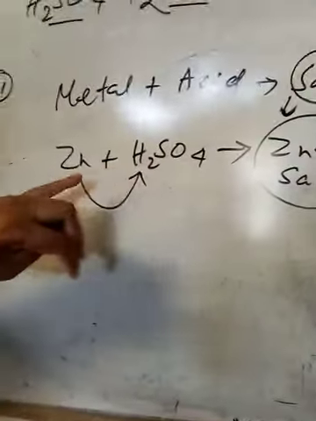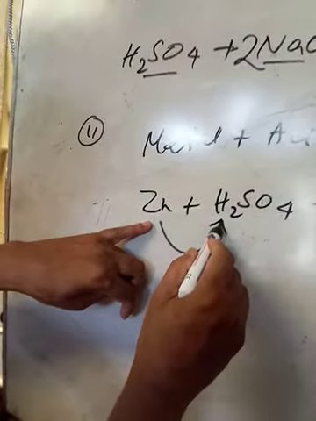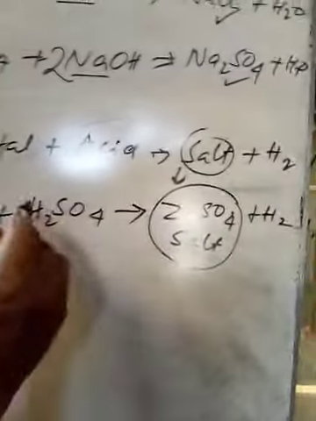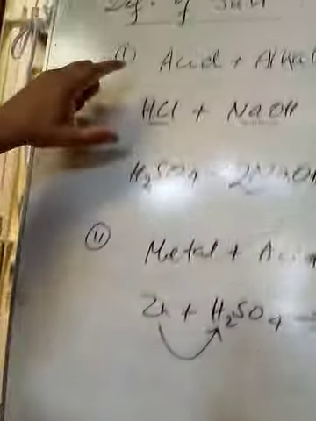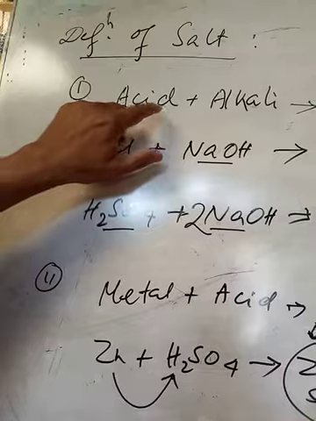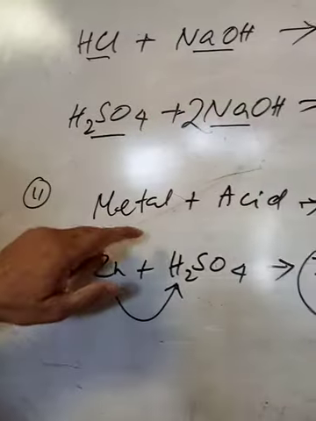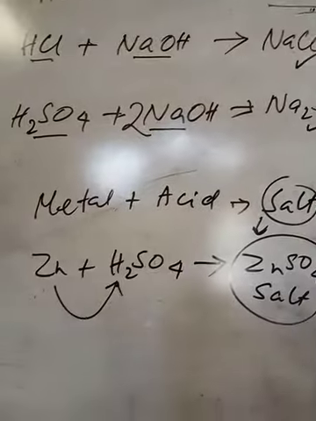So acid when react with metal, the metal displaces hydrogen atom, forming salt, and the hydrogen will be evolved. So salts may be defined in two ways: one by neutralization reactions of acid with alkali, and another by displacement reactions of metal with acid.